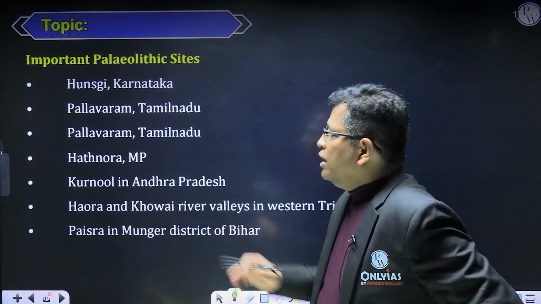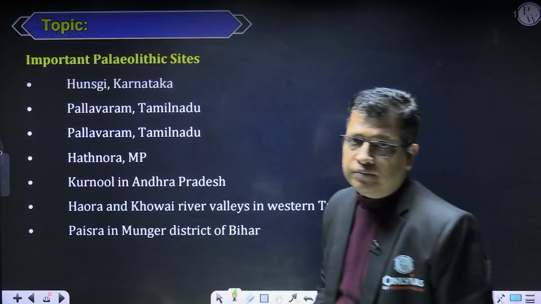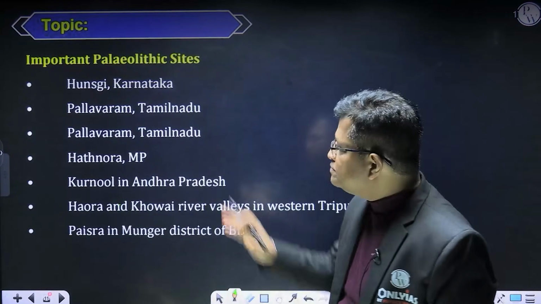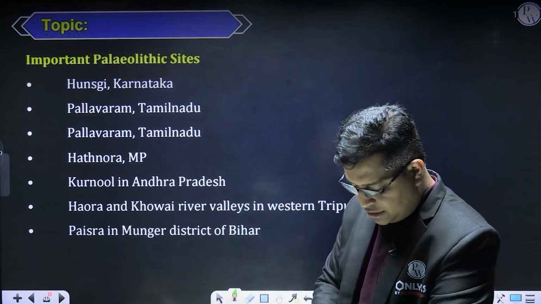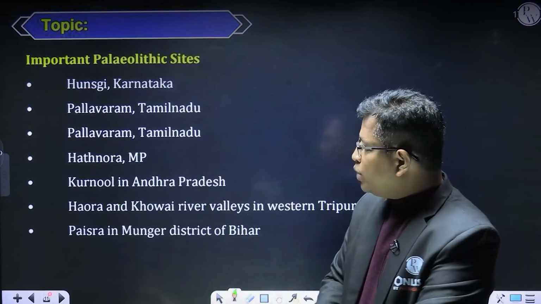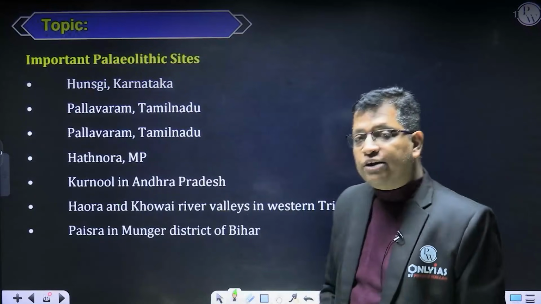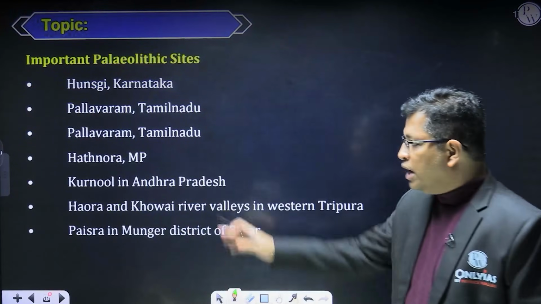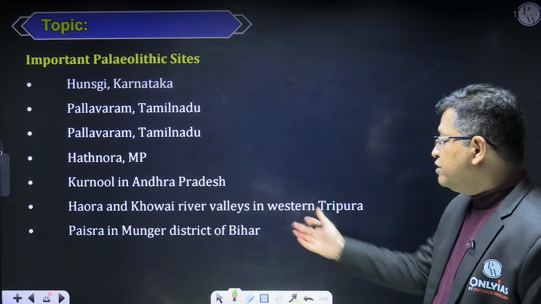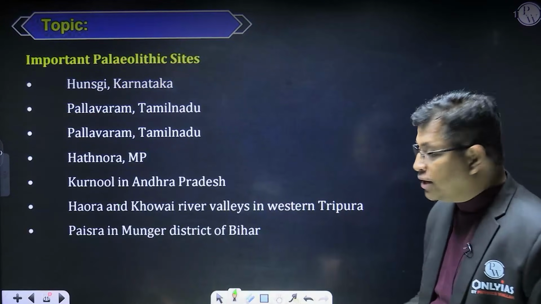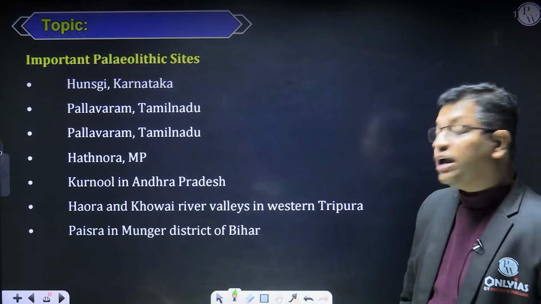This is Hunsgi, a site from Karnataka. Then Paivaram, a site from Tamil Nadu. Hatnora is a site from Madhya Pradesh. Then Kurnool is a site from Andhra Pradesh. Then the Howrah and Khowai River Valley sites are in Tripura. And then Pasra is from Bihar.